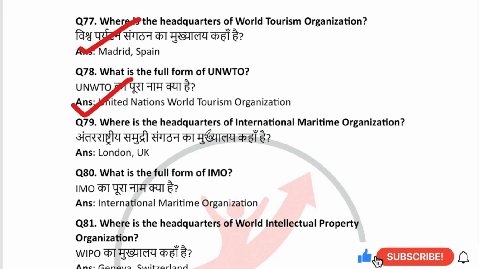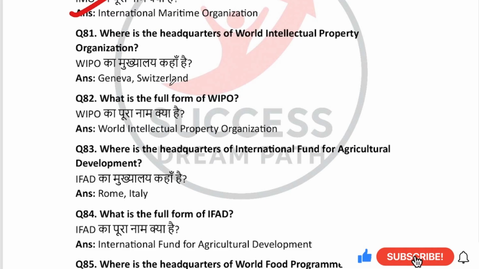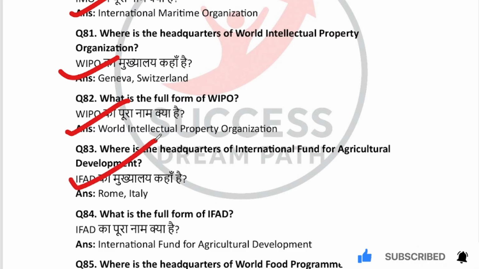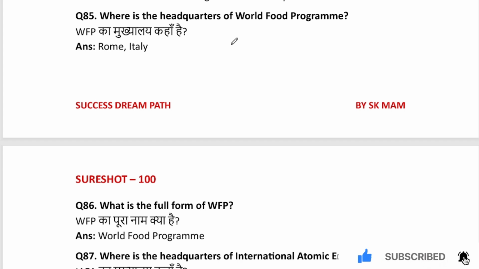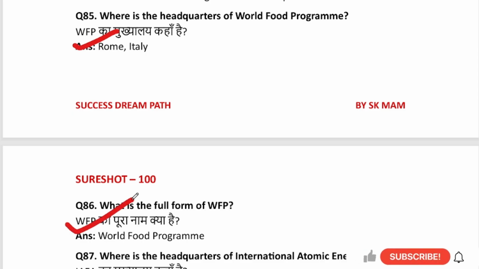Where is the headquarters of International Maritime Organization? London, UK. What is the full form of IMO? International Maritime Organization. Where is the headquarters of World Intellectual Property Organization? Geneva, Switzerland. What is the full form of WIPO? World Intellectual Property Organization. Where is the headquarters of International Fund for Agricultural Development? Rome, Italy. What is the full form of IFAD? Where is the headquarters of World Food Program? Rome, Italy. What is the full form of WFP? World Food Program.